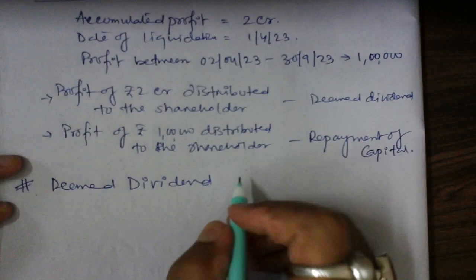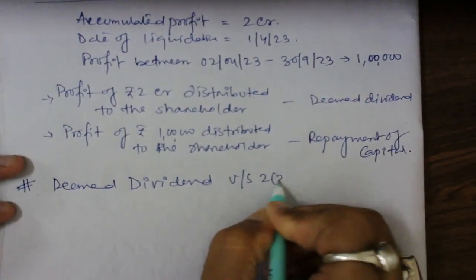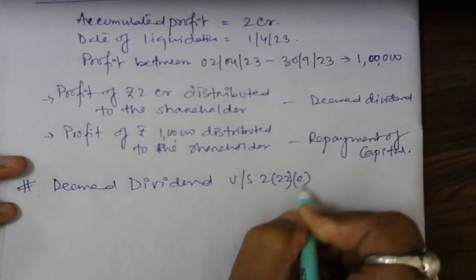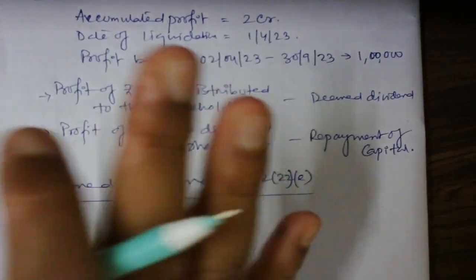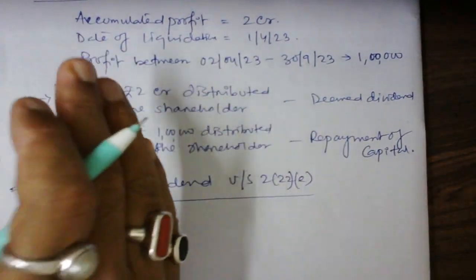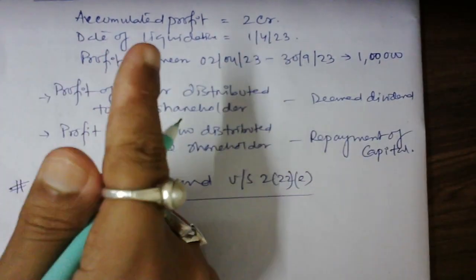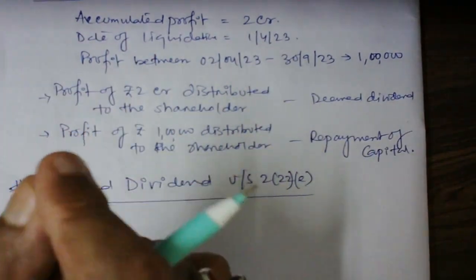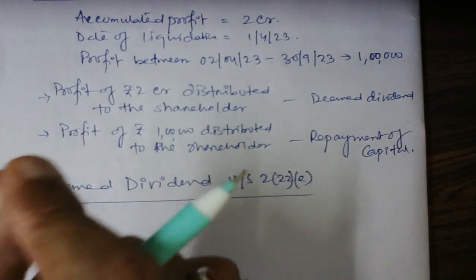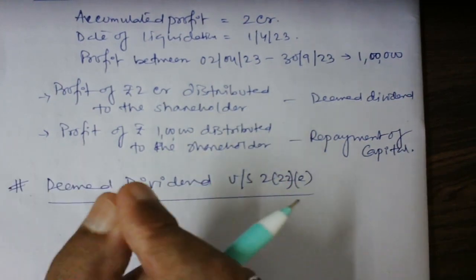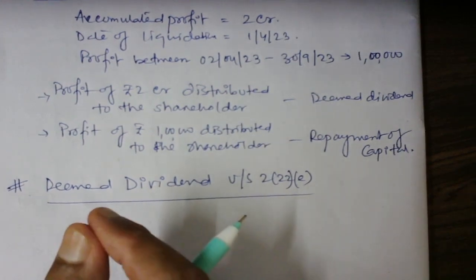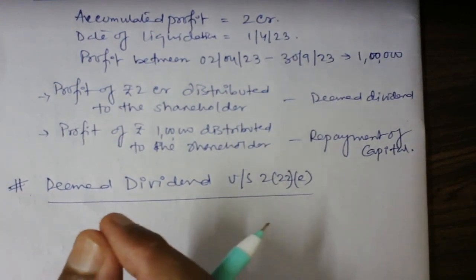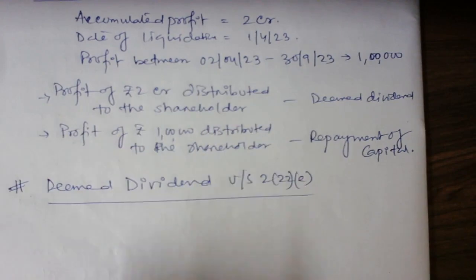Deemed dividend under Section 2(22)(e). ये वाला जो प्रोविजन है ना गाइस डिविडेंड का, आपको याद रखना है, this provision is related to any advance given to a shareholder who is a beneficial owner. It means who holds 10% or more capital in our company, and our company is a closely held company in which public are not interested at all.